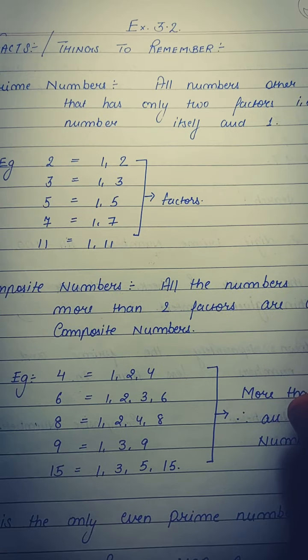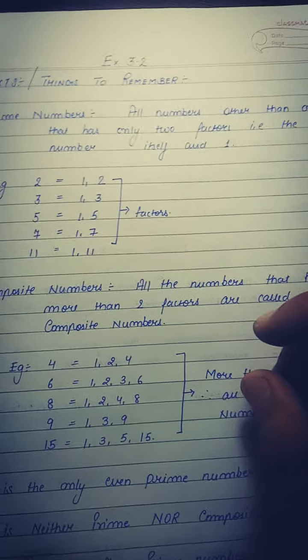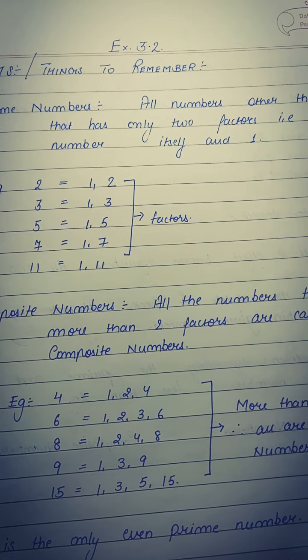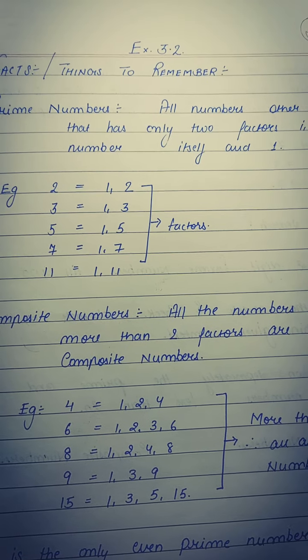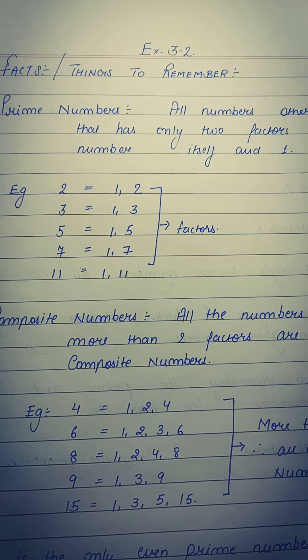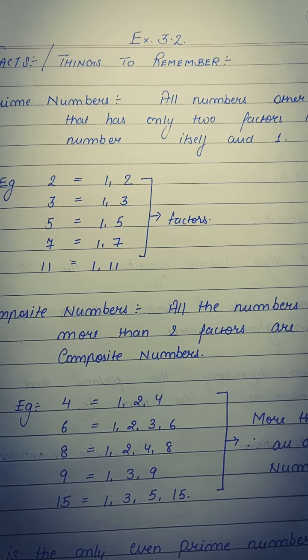In our last class, we did exercise 3.1. So today we will start exercise 3.2. This exercise is about the types of numbers you are familiar with, that is the even number and odd number. An even number, as you know, is a number that is exactly divisible by 2, and the numbers that are not exactly divisible by 2 are known as odd numbers.